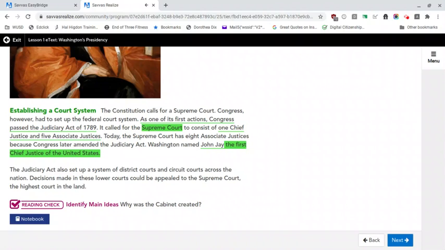Reading check. Identify main ideas. Why was the cabinet created?